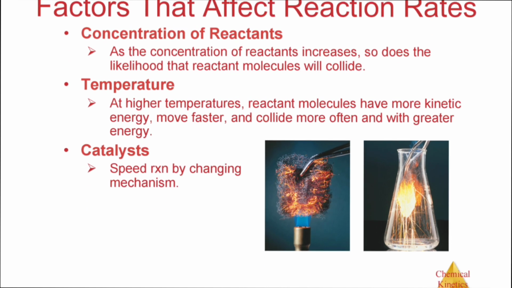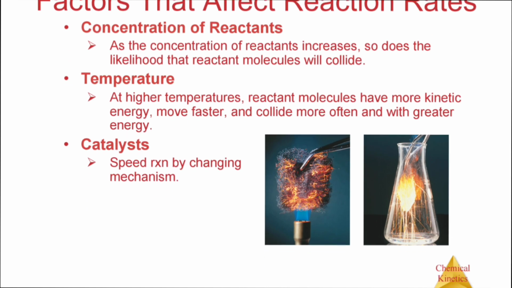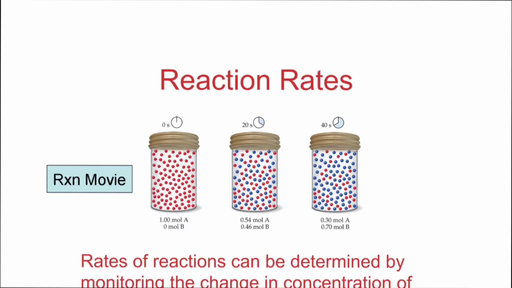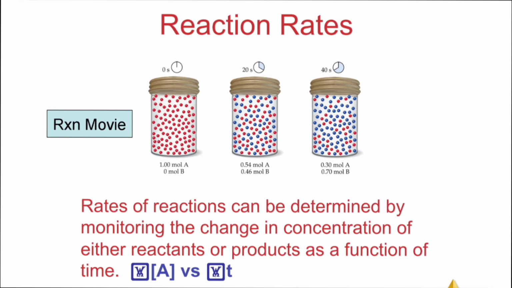Next is catalyst. A catalyst speeds up reactions by changing the mechanism. It lowers the activation energy, so the reactions will be faster. Reaction rates: the rate of reaction can be determined by monitoring the change in concentration of either reactants or product as a function of time.